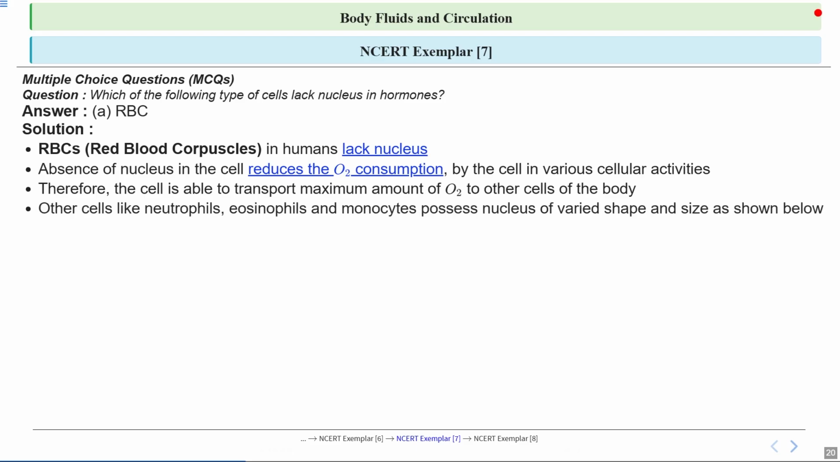In contrast, other blood cells like neutrophils, eosinophils, and monocytes do have nuclei, and their nuclei come in different shapes and sizes. These cells have different jobs like fighting infections, so they need their nuclei to function properly.